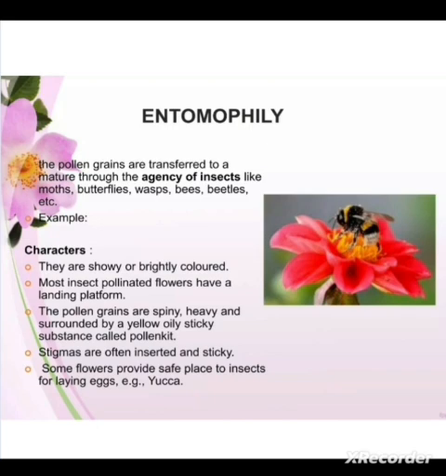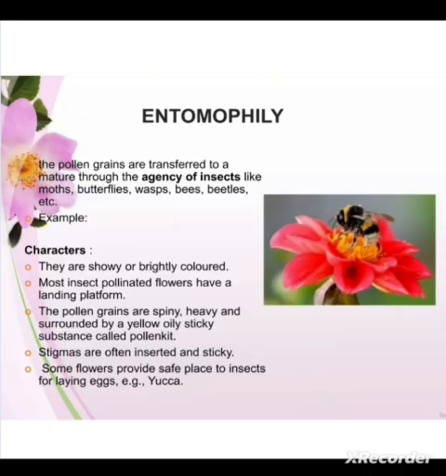So these biotic agents include various animals, a large number of insects like bees, butterflies, other flies, beetles, wasps, ants, moths, snails, birds. So these are the common pollinating agents. Among the animals, particularly the insects, especially the honeybees, are the dominant biotic pollinating agents.